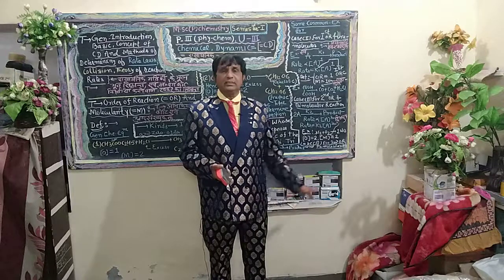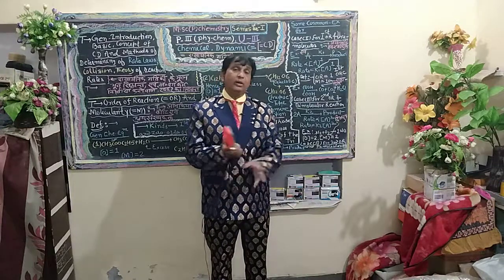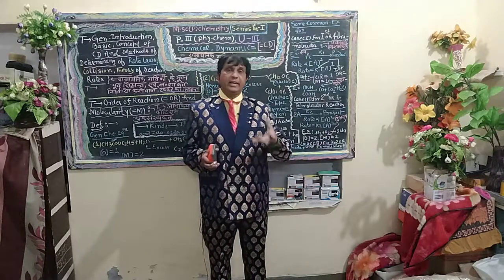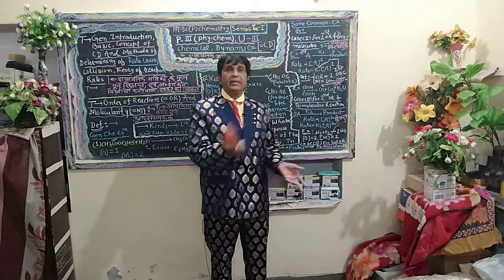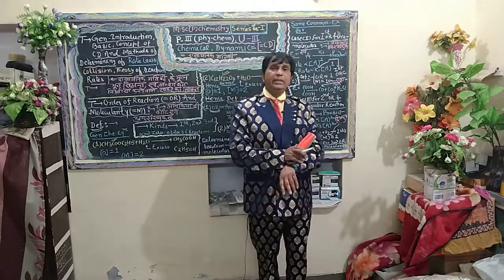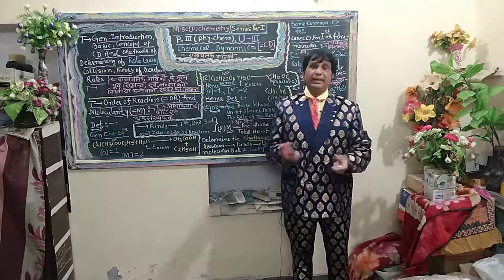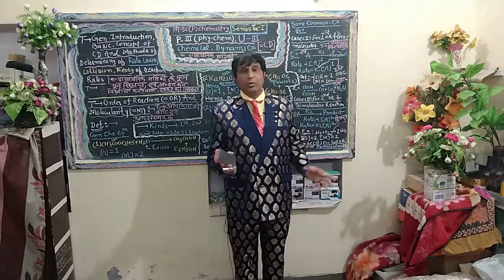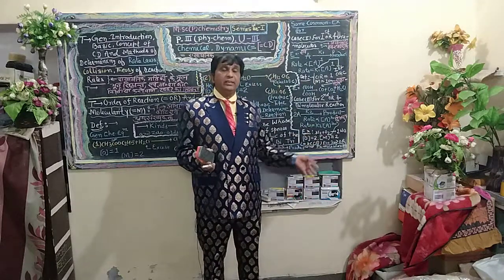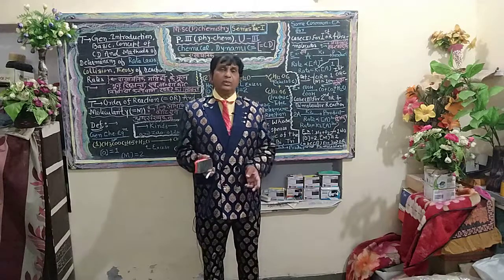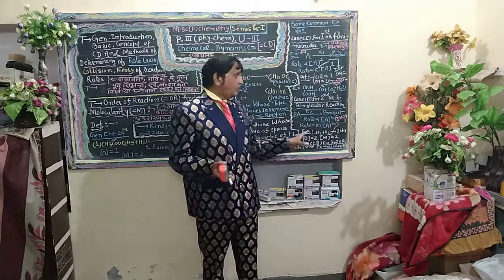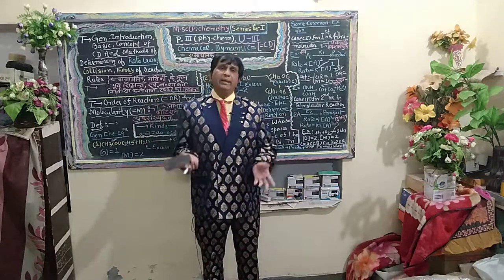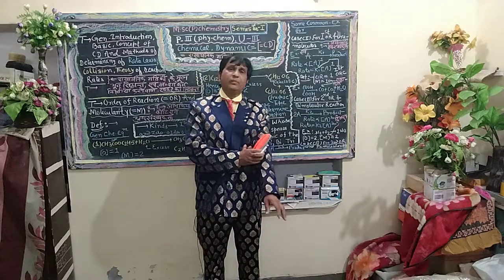Now the next case is related to the third order of reactions. By definition, third order reactions are reactions in which the rate is directly proportional to the third power of the initial concentration of the reactant. A specific example is when 2 moles of ferric chloride react with 1 mole of stannous chloride; by the redox method, 2 FeCl3 is converted into ferrous chloride and stannous chloride is converted into stannic chloride.